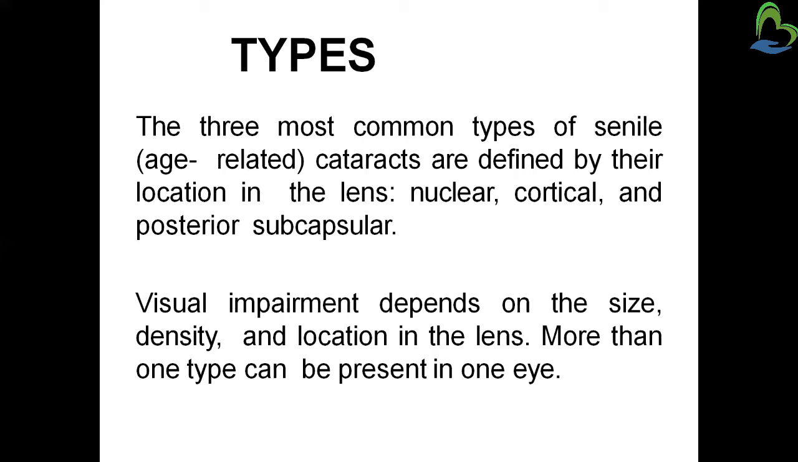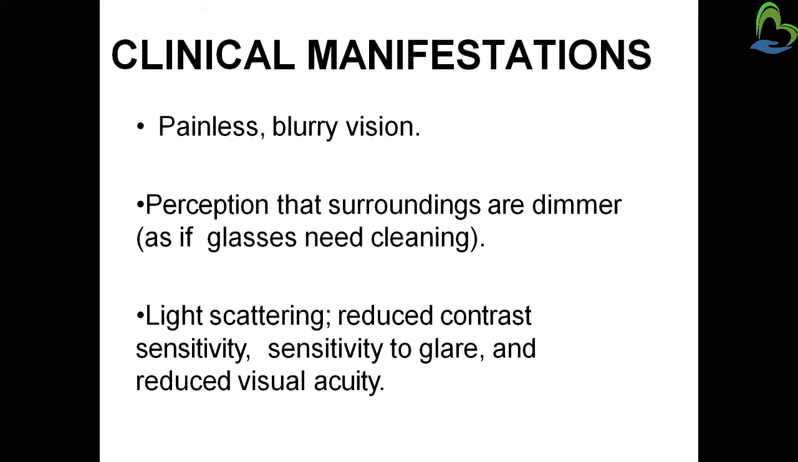Next, the visual impairment depends on the size, density and location in the lens. In our eye, the lens has a size, shape and proper density. Then more than one type can be present in one eye. So there are some types which are responsible and can cause the cataract.